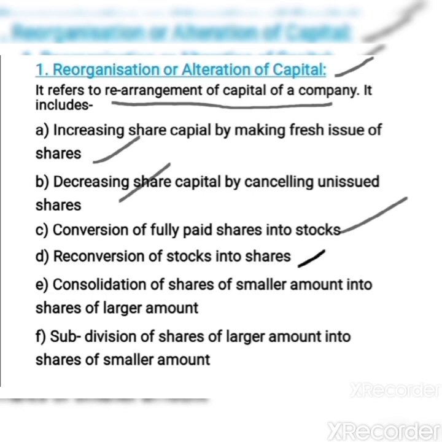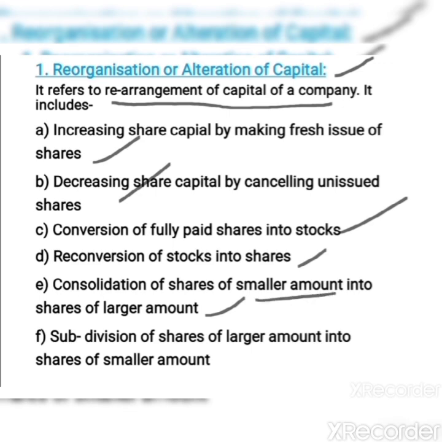Then the next point, reconversion of stocks into shares, which means that before the internal reconstruction, if the company has already converted fully paid shares into stocks, then under the internal reconstruction, those stocks can be reconverted into fully paid shares.